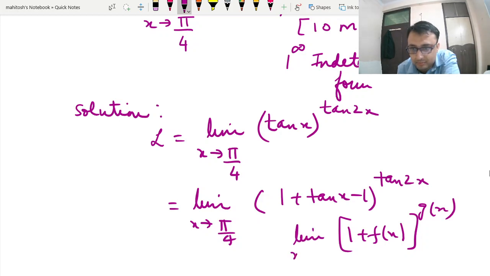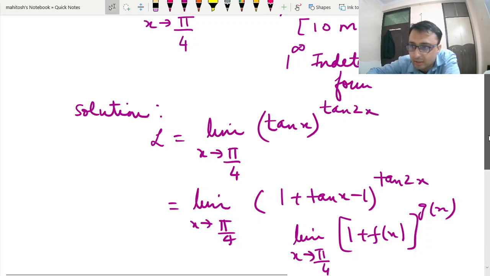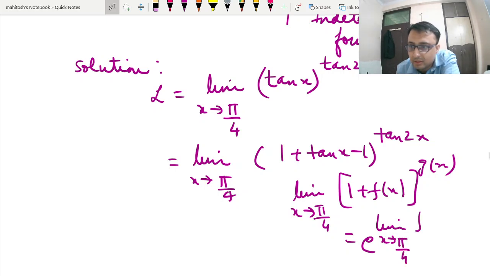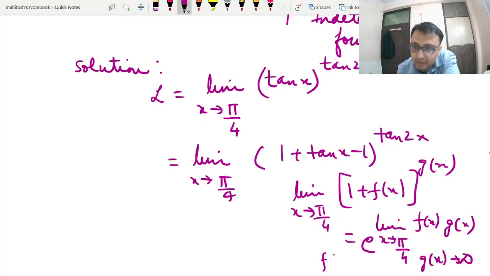The limit x tends to, and this is particularly pi by 4, but it can be any limit, as long as g(x) tends to infinity and f(x) tends to 1, we can write this as e to the power limit of f(x) g(x).